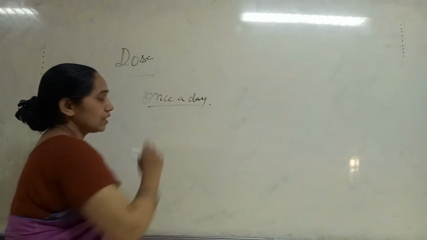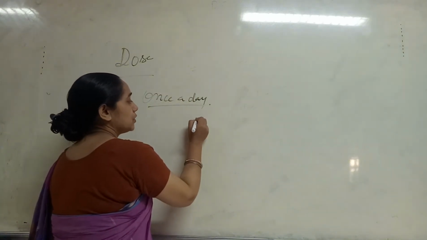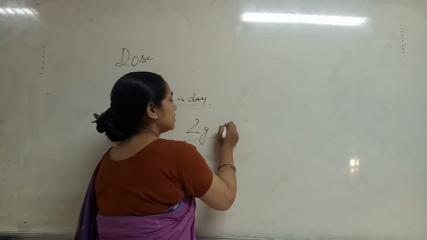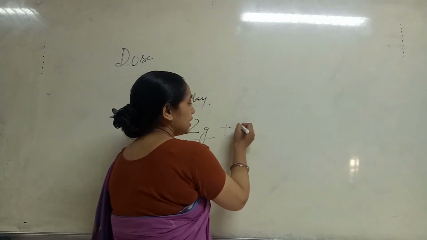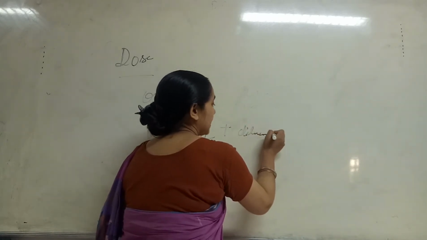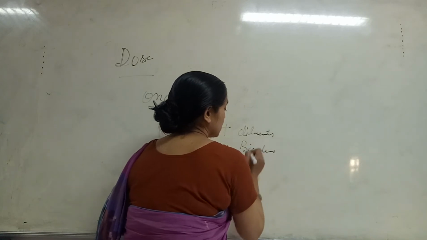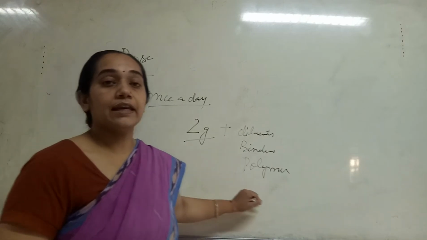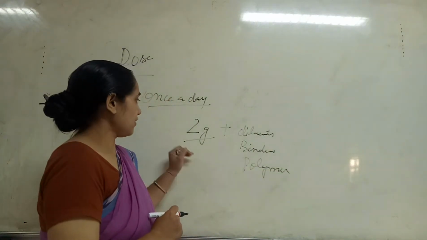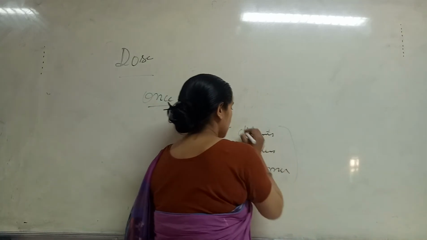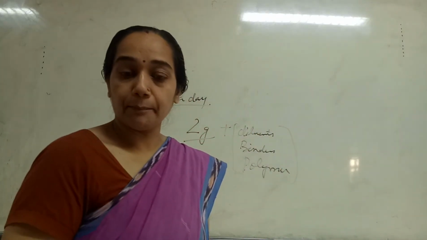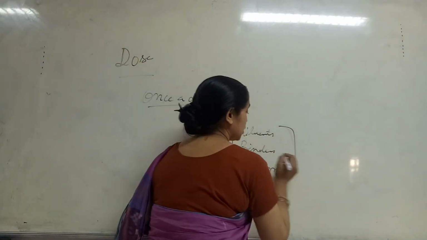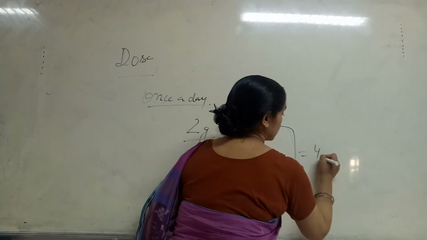If I consider 2 gram of the drug, plus I need to add certain diluents, binders, polymers and other ingredients to modify its release behavior. If this addition is also 2 gram, then the total size is 4 gram.